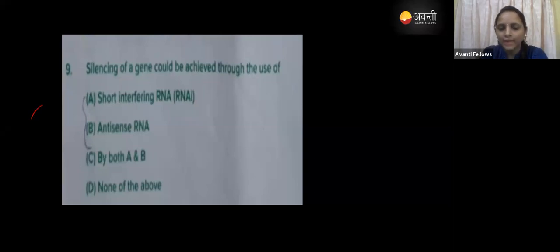So guys, this was asked in the Karnataka CET. See here, 44% have chosen option A, 11% have chosen option B, and 44% chose option C, and no one chose option D. Whenever the question gives both A and B, at that time you have to think and then answer the question.